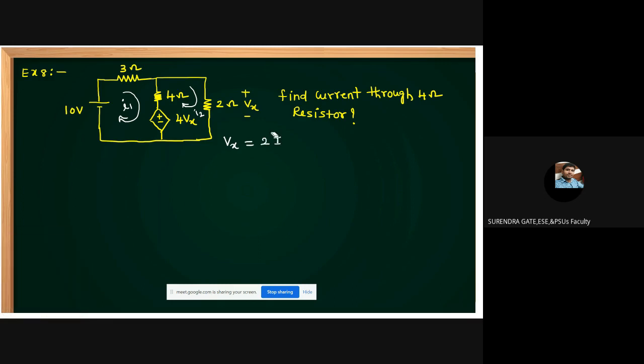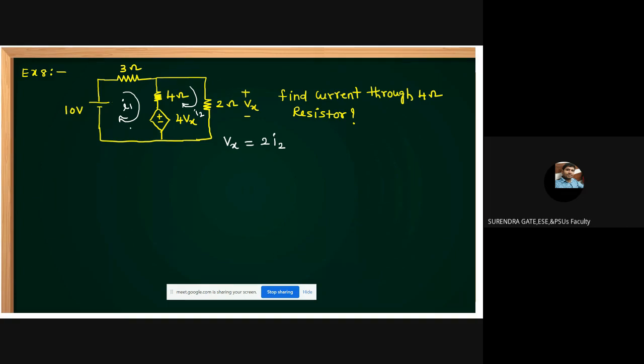From this loop we can write one formula. Vx equals 2 into, what is the current flowing through these 2 ohms? I2. That is Vx equals 2I2.